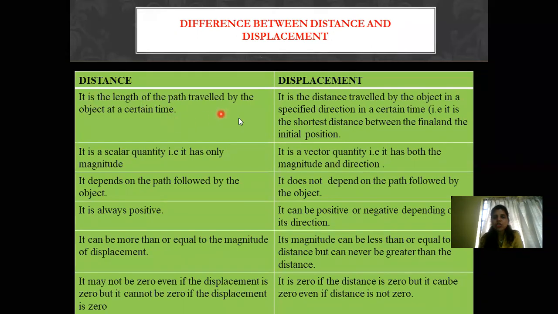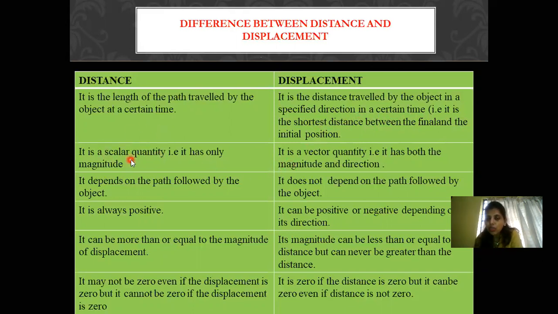See, this particular definition helps you to understand what we have understood from the previous picture. It is the length of the path traveled by the object at a certain time. So in a certain time when it has to reach from position A to position B, in that time, what is the length or the path covered? Then that particular path traveled is the distance. Displacement is the distance traveled by the object in a specified direction. As I told you, the shortest route. So its direction is important, which is the shortest route in a certain time. That is the shortest distance between the final and the initial position.